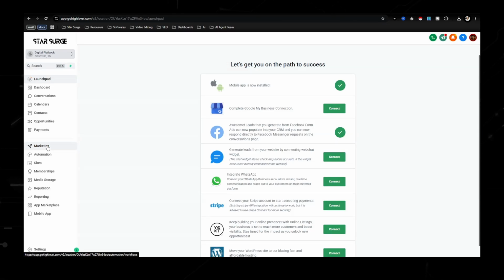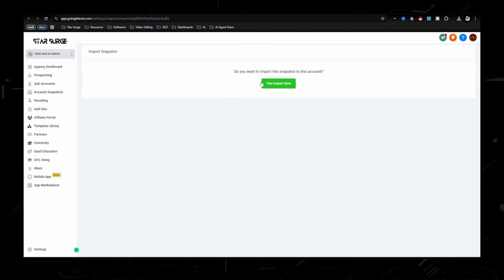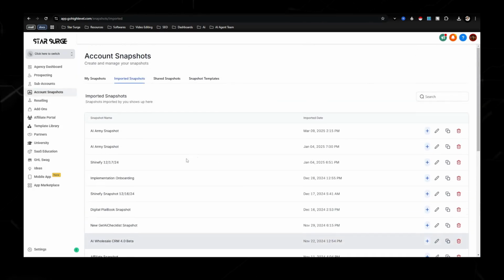So let's go ahead and go back to the checklist, because you're able to get everything, all my frameworks, all my sequences, and all my funnels already done for you if you import this thing called a snapshot. And that's what it is. It's just taking everything that I use, and it's going to import directly into your sub account. So all you would do is hit yes, import, and then it would have it imported here.